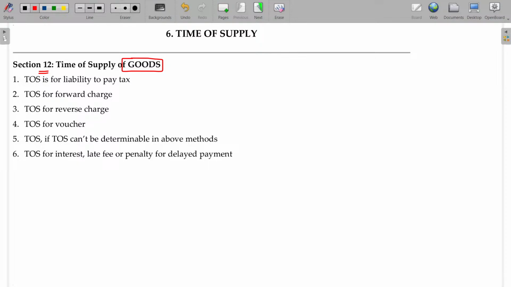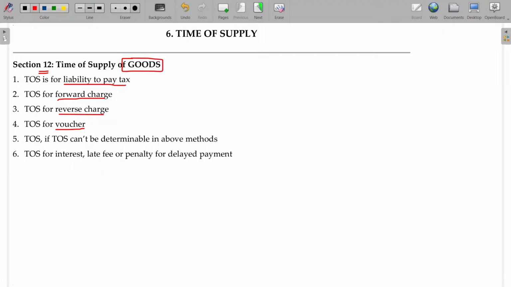Okay, time of supply. Now, section 12 clause 1: time of supply is nothing but the time to calculate the liability to pay tax. That's all. This is the same for goods as well as services. In case of forward charge, what is the time of supply? In case of reverse charge, what is the time of supply?